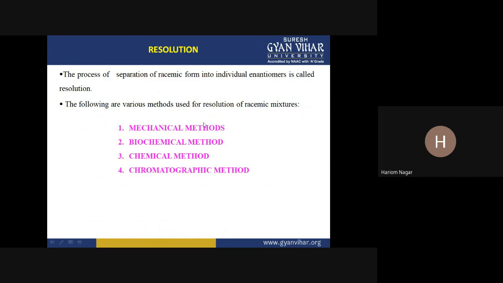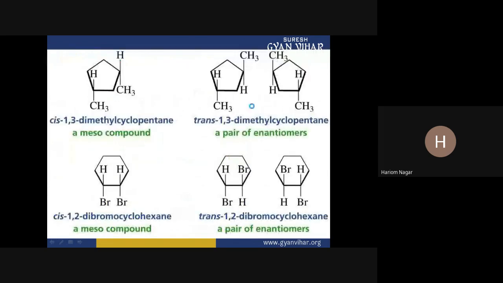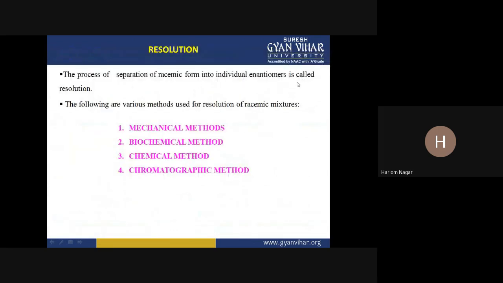Now, resolution of the stereoisomers. The process of separation of a racemic mixture into individual enantiomers is called resolution.